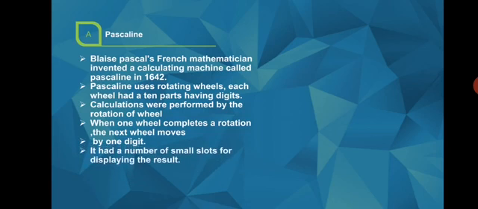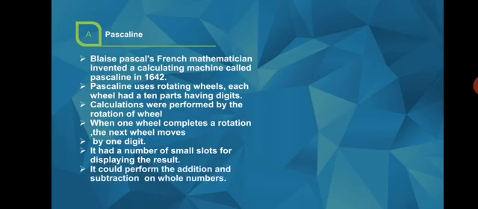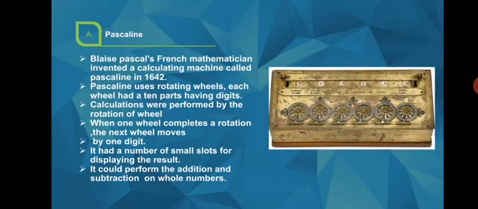Pascaline had a number of small slots for displaying the results. The Pascaline machine could perform addition and subtraction on whole numbers. So the major invention of Pascaline was that addition and subtraction could be performed on whole numbers. As we have learned, on the abacus we can only add and subtract, and on Pascaline we can also do addition and subtraction on whole numbers.